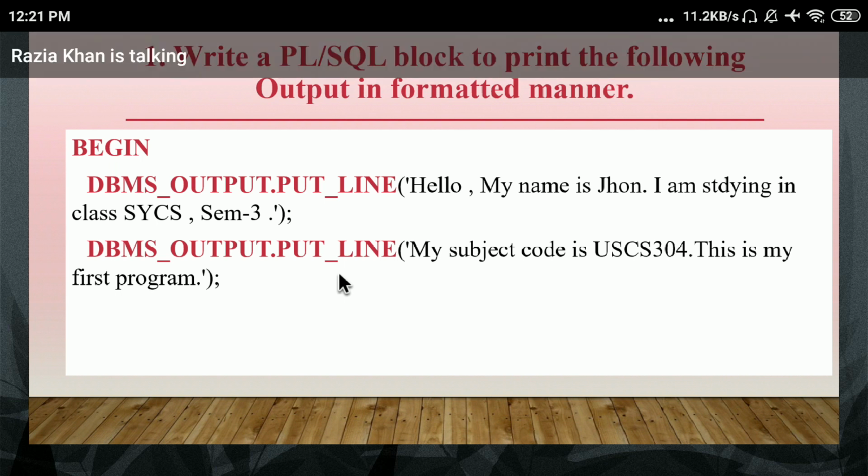If you have to write down a paragraph, you have to use just one DBMS output line. But if you want every sentence to start on the next line, you have to use DBMS output underscore put underscore line, this method, multiple times.